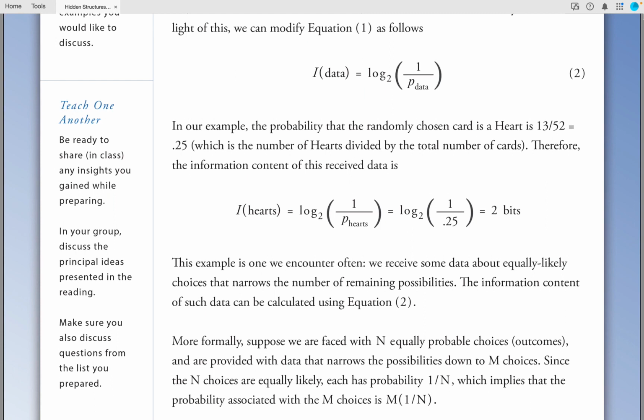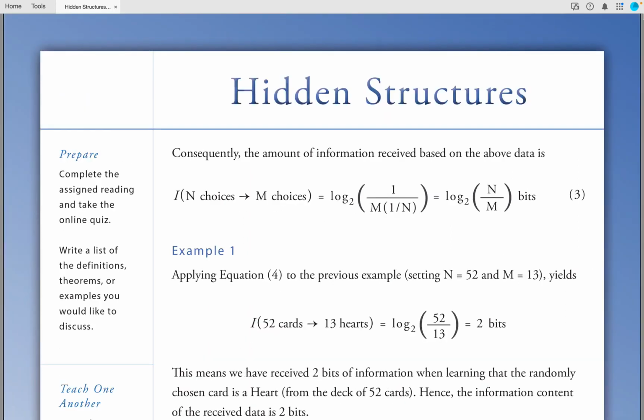Since the n choices are equally likely, each has probability 1 divided by n, which implies that the probability associated with the m choices is m times 1 over n. Consequently, the amount of information received based on the above data is the following. Log base 2 of n divided by m bits.